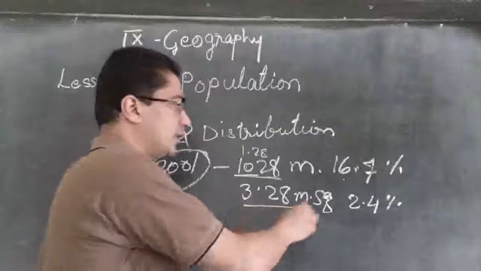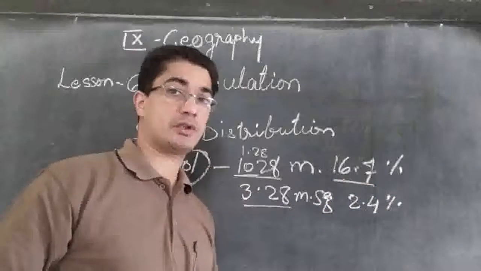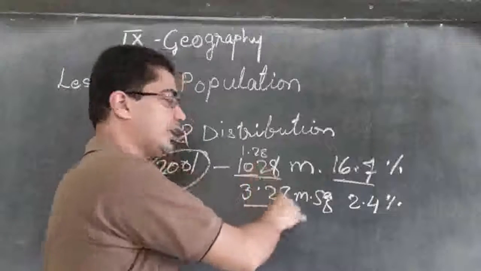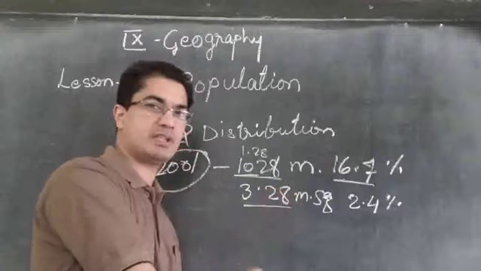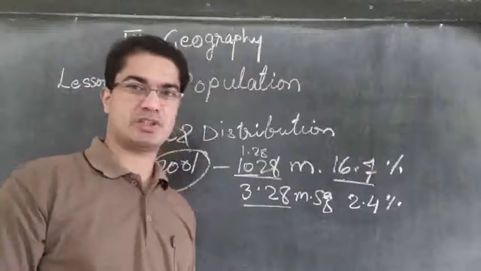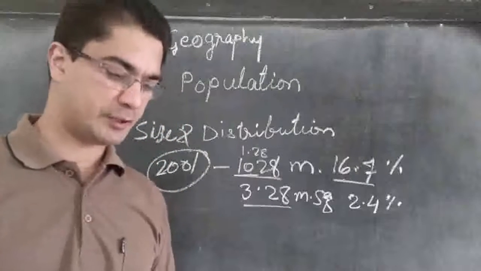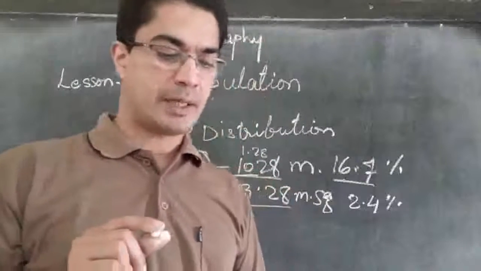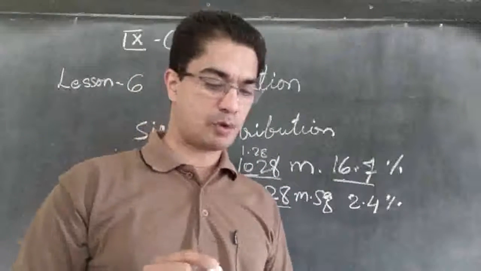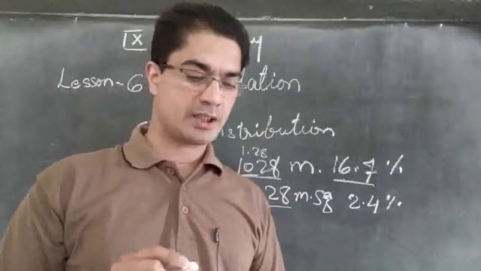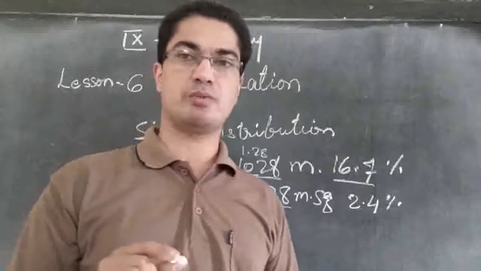So we said 16% of the total population of the world is found in India. Then where is India's population found? In Uttar Pradesh, which is very thickly populated. On the other hand, the Himalayan state Sikkim has a population of just about 500,000 and Lakshadweep has only 60,000 people.